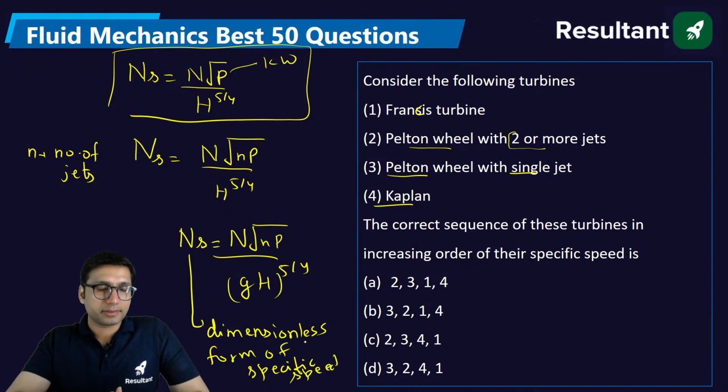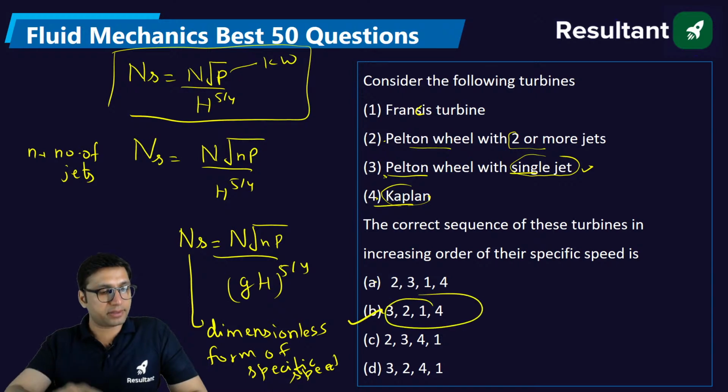In this case, in increasing order of specific speed, the Pelton wheel with single jet will have the least specific speed and the highest will be for Kaplan. So 3 will be the lowest and 4 will be the highest. After 3 it will be 2. So 3, 2, 1, 4. Option B is the right answer. Okay.